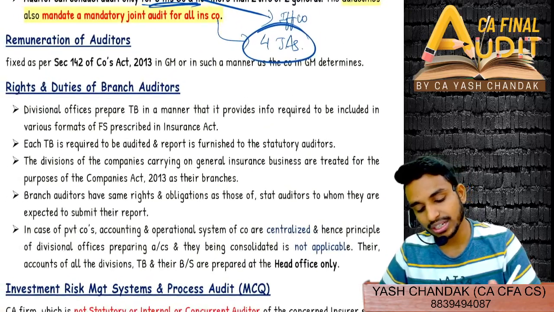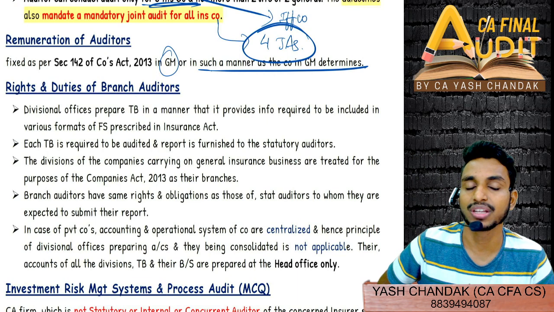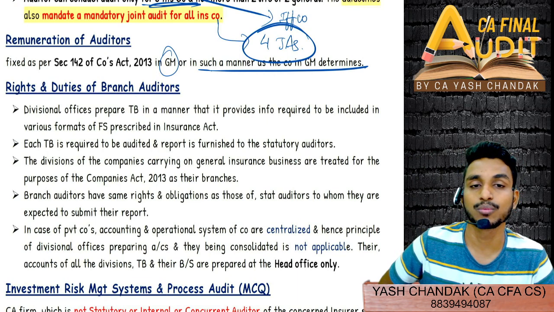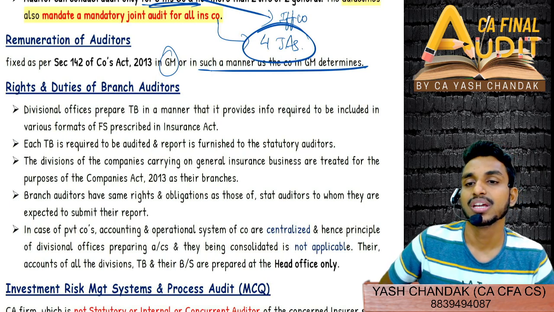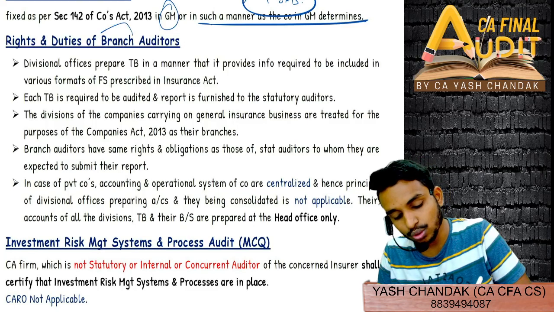Now remuneration of auditor is the same, decided in the general meeting or in such manner as the company in general meeting determines. Whatever they decide in the general meeting will be fixed. That is for remuneration of auditors. Next, rights and duties of branch auditors.